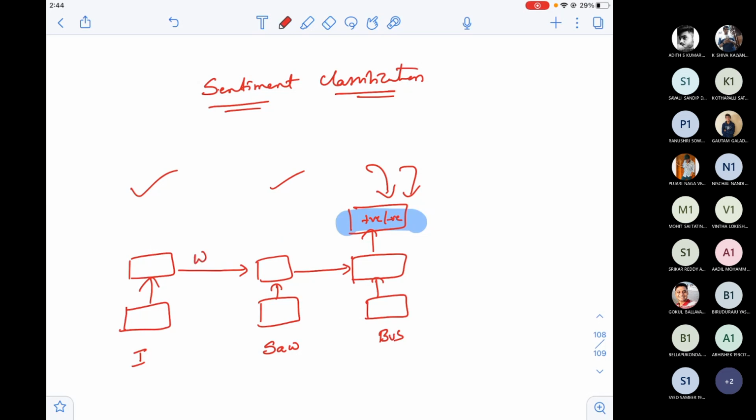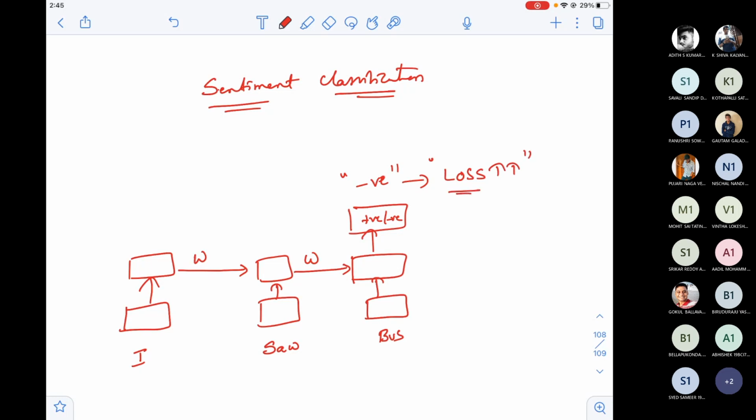Directly, the hidden representation is passed to the next one. For example, let us say that I classified this sentence as a negative sentence, which is not; definitely it's a positive sentence. "I saw a bus" or "I saw the bus" is actually a positive sentiment sentence. Assume that my system classified it as negative. Now that means my loss will be very high.